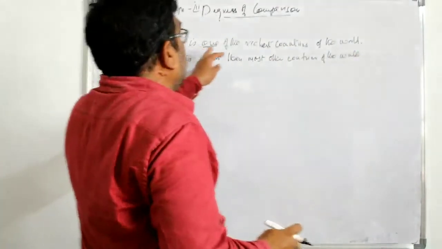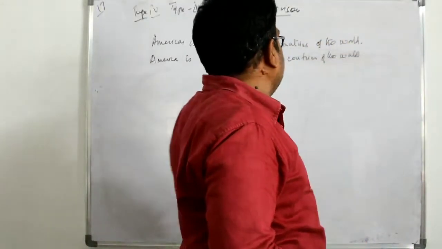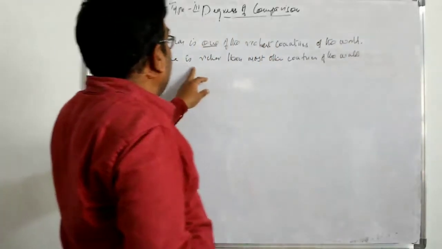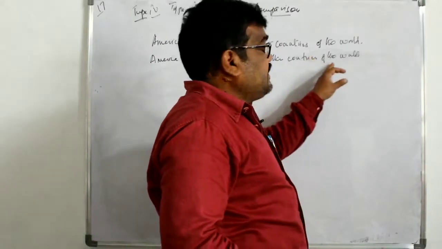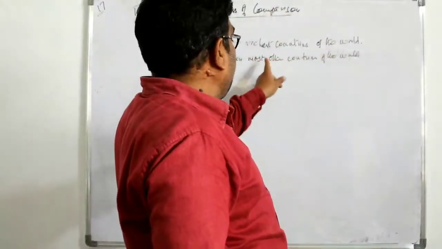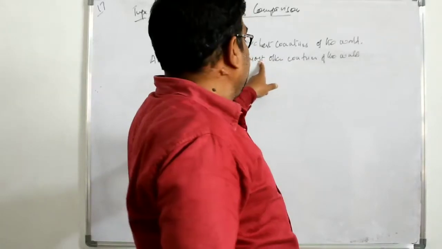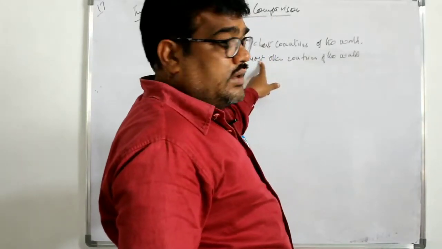You see here, America is one of the richest countries of the world. In comparative, America is richer than most other countries in the world. In type 3, we have placed here any other or all other.